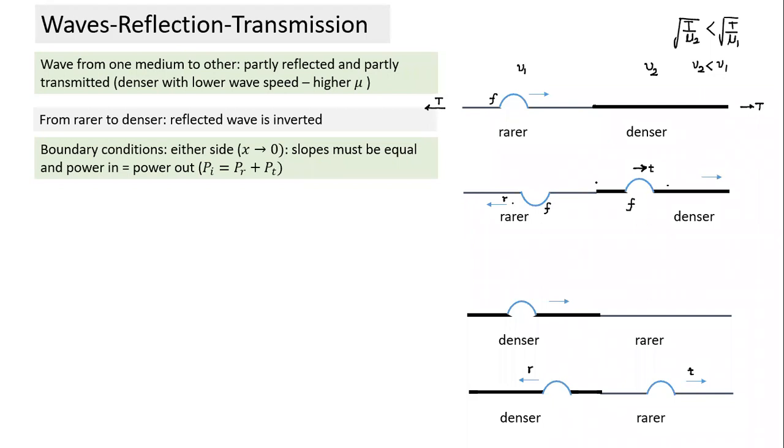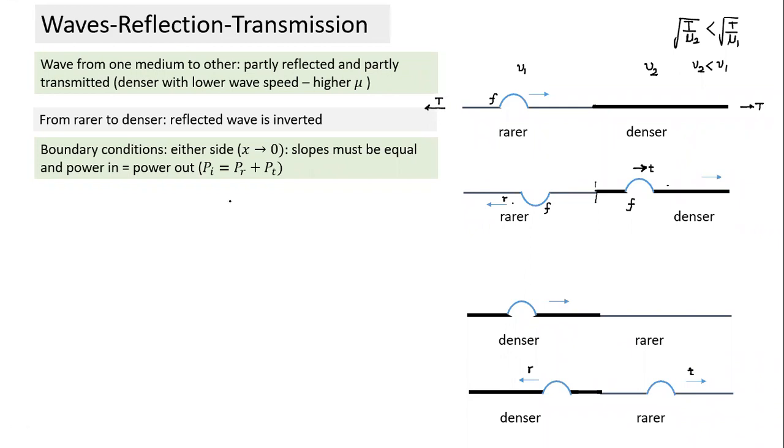This is a boundary condition. This is a boundary here. On the left-hand side, if waves start coming, we will have two waves, the incident wave and the reflected wave. On the right-hand side of the boundary, we'll have only the transmitted wave. So there's a wave on the left-hand side, which is the sum of the incident wave and reflected wave, and on the right-hand side, we have only the transmitted wave.